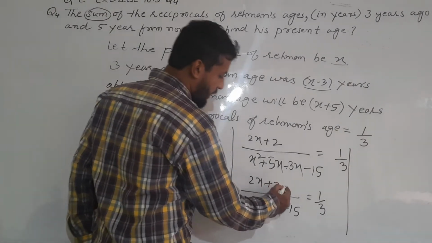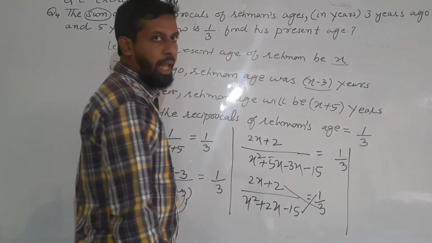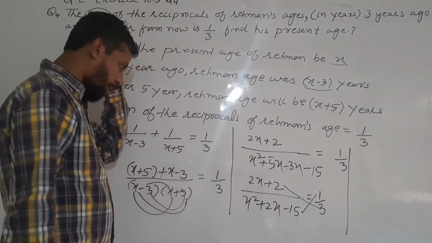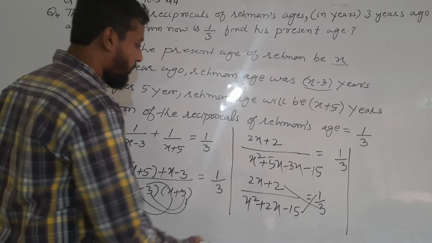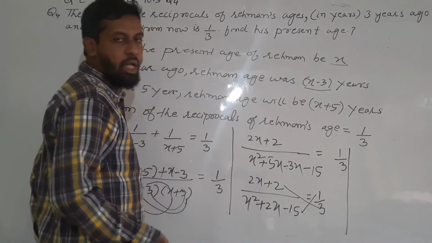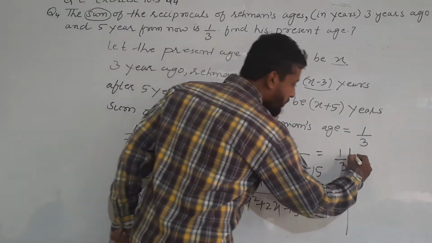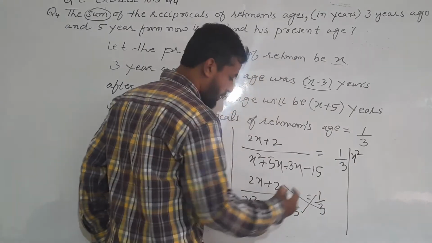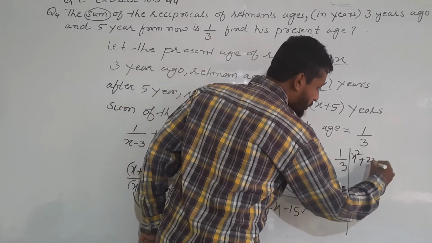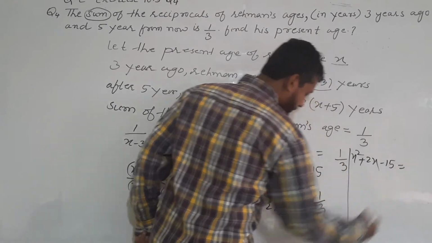Now cross multiplication. This can be multiplied here and this can be multiplied there. It is called cross multiplication. This value into 1 will give you the same value. Anything into 1 is anything. So it will be x square plus 2x minus 15.